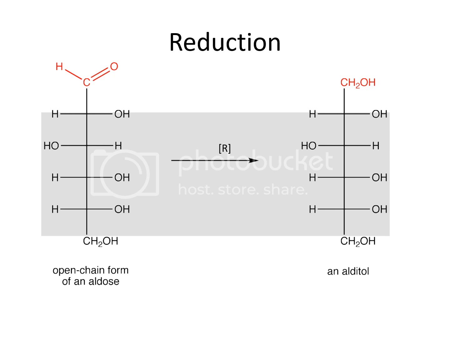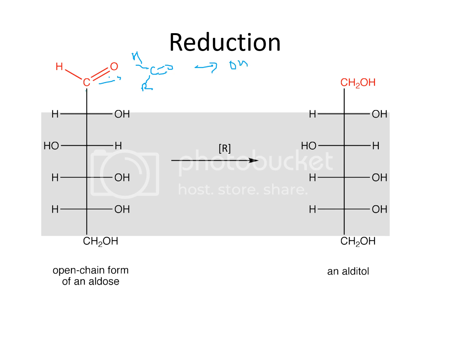Now, reduction of sugars. Oxidation I have already told. When aldehyde groups are reduced, they form alcohol.